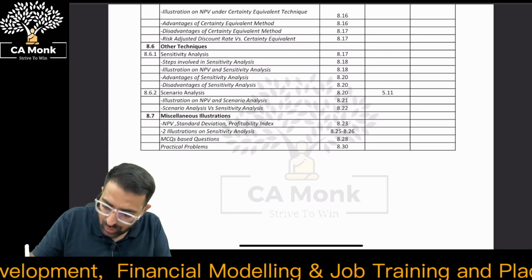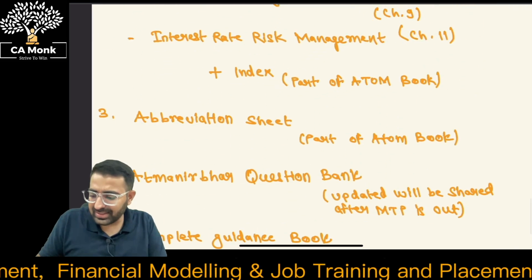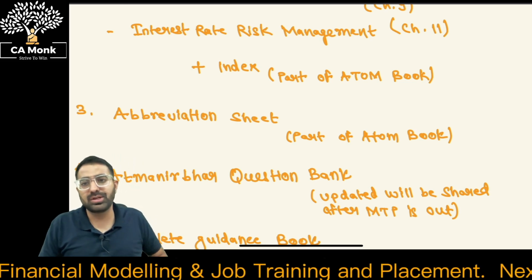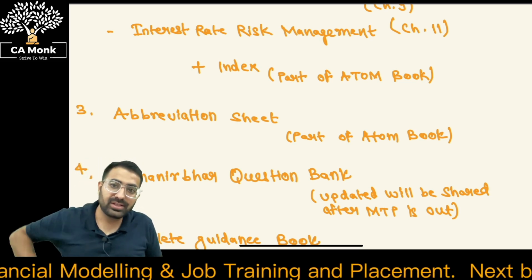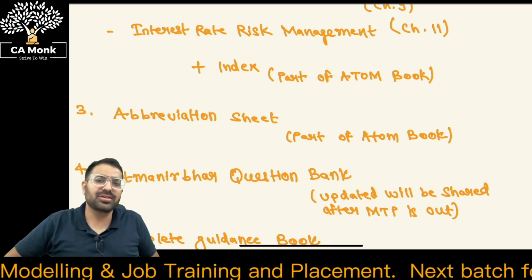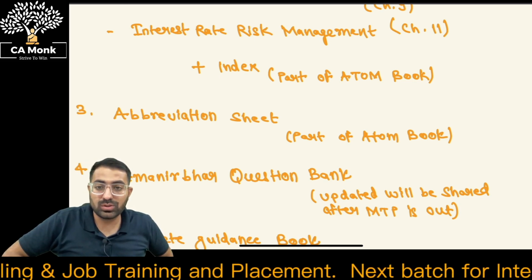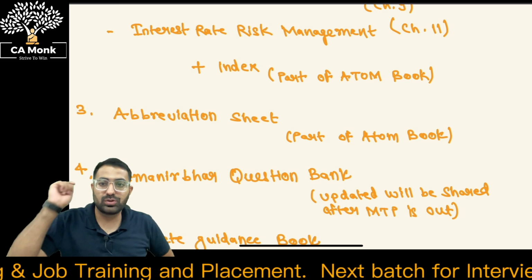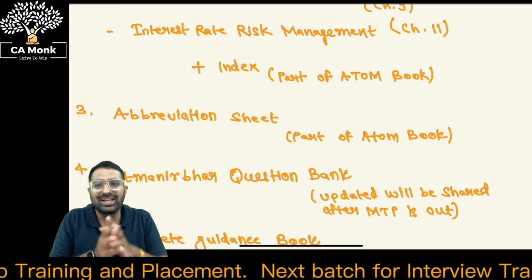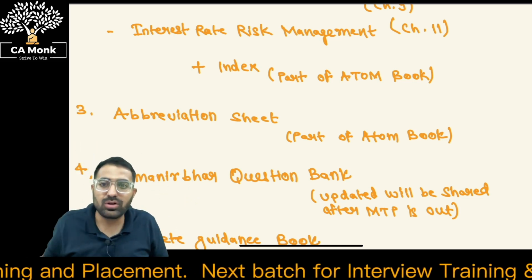Now coming back to our discussion for this SFM, and this index is done. Next is the abbreviation sheet. Last time, and in fact from the past 2-3 attempts, the abbreviation sheet which we have prepared is one of the best things students are talking about. They say, yes sir, this is something which we wanted, and this has helped me score very good marks in risk management. Most important, the students who are giving the examination, please carry the abbreviation sheet. This is a bonus for you guys, where it's like a dictionary. You just need to search a word, and you'll easily be able to go to that page and find the answers.